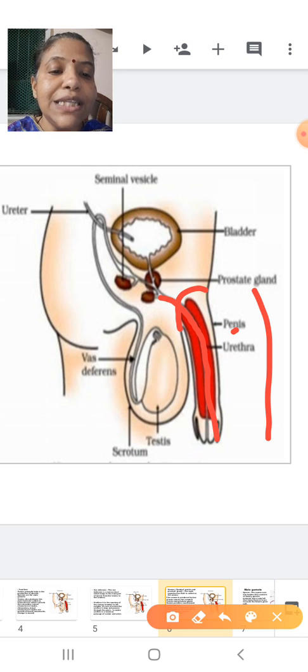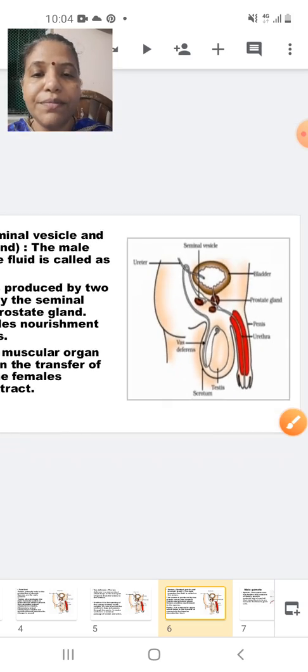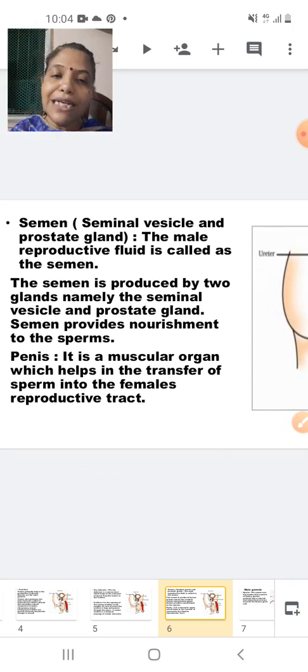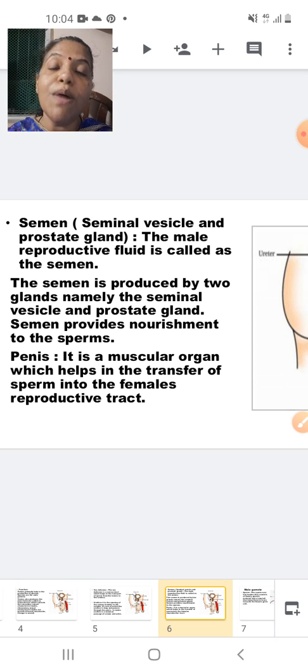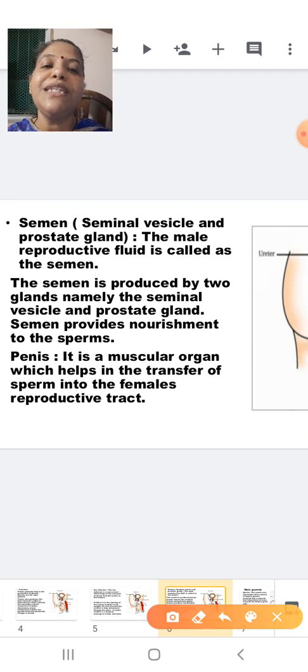Okay, so now let us see here the writing part for it. Penis, it is a muscular organ which helps in the transfer of sperm into the female reproductive tract. And once the sperm reaches the female reproductive tract, the sperm has to swim and reach near the ovum to fertilize it. So if it has to swim and reach there, it requires energy. And if it requires energy, it requires nourishment. And we have already seen that the nourishment is provided by the semen, which is produced by the two glands, the seminal vesicle and the prostate gland.